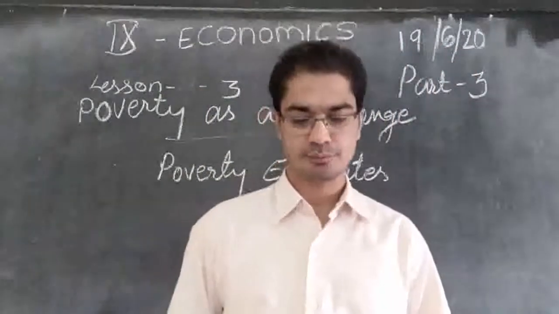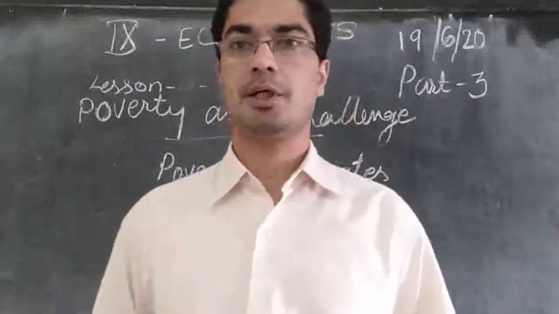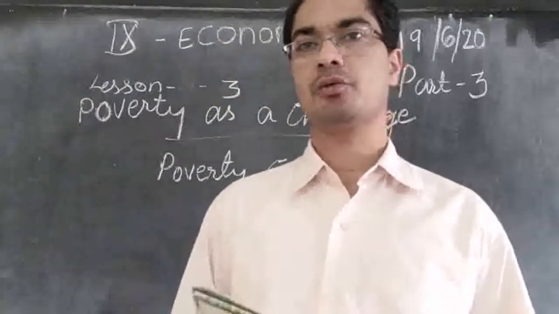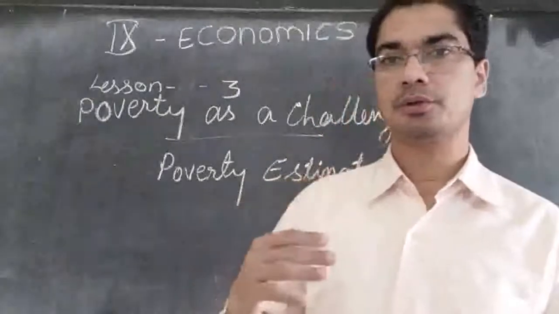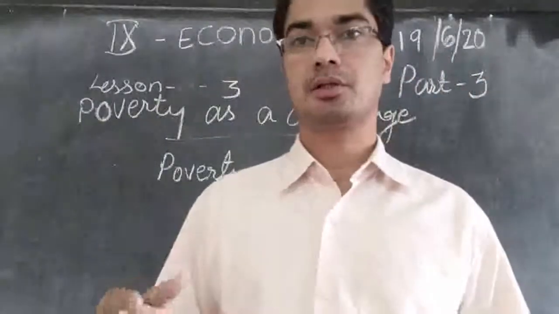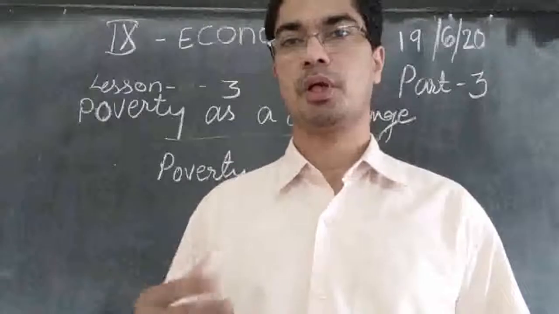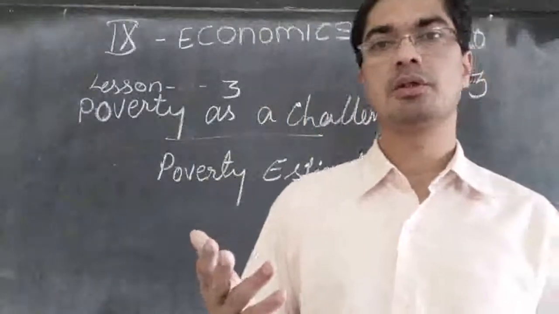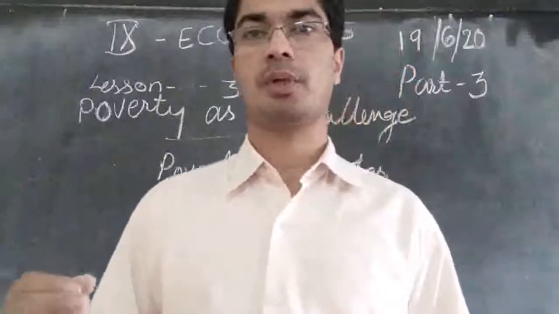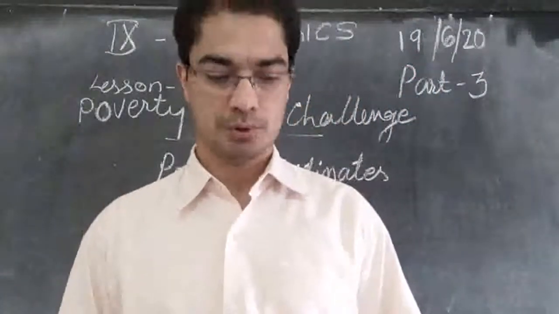So that is about the poverty ratio in our country, how to see the development. If the number of poor people is reduced, then we can say the country is growing, the economy is growing, people are becoming richer. And if the ratio is not decreasing, that means our country is not developing economically, and it continues to remain poor.